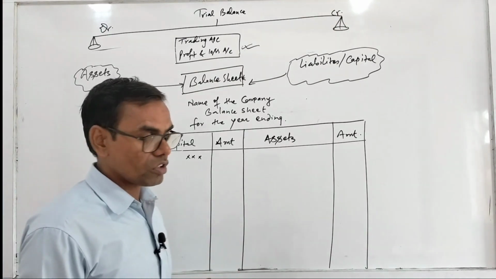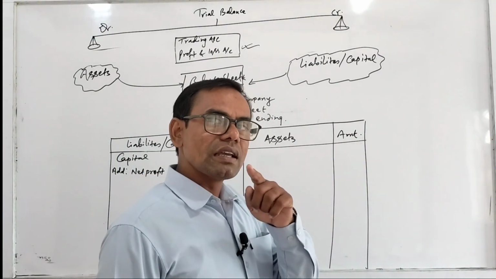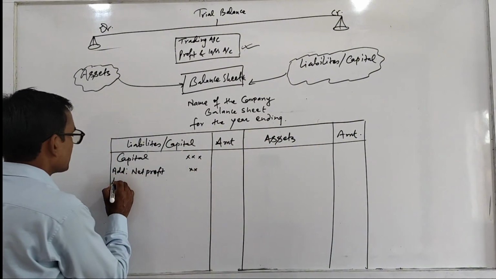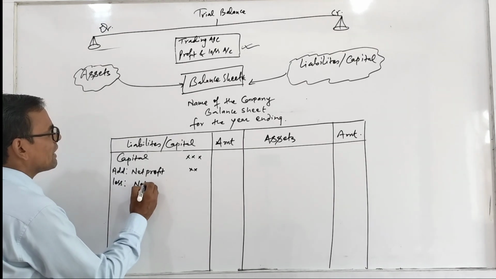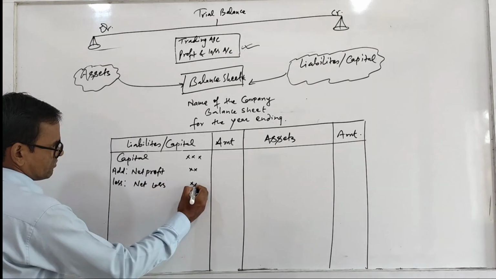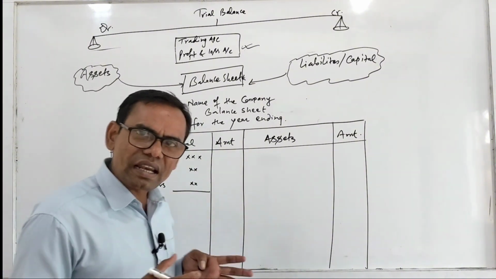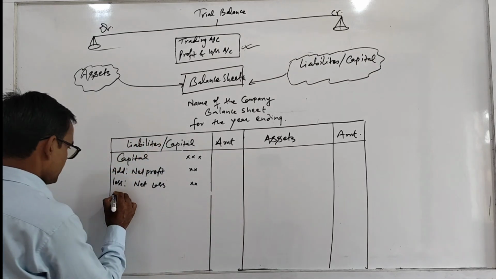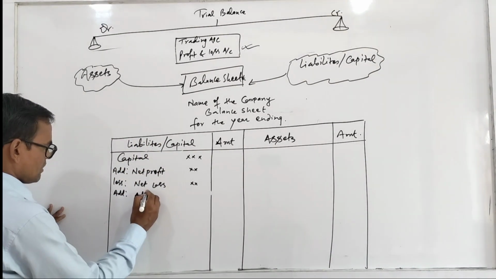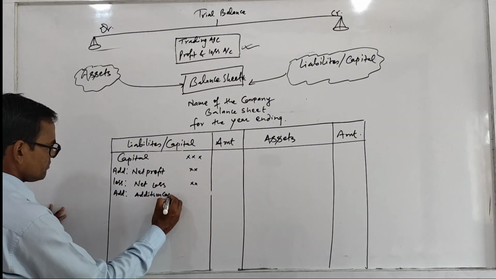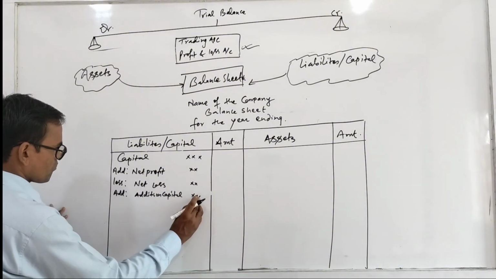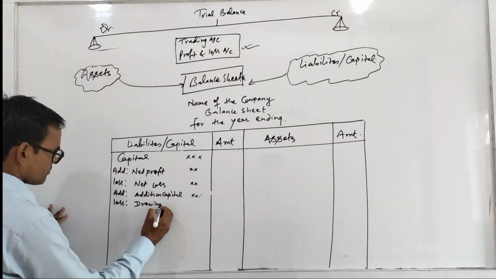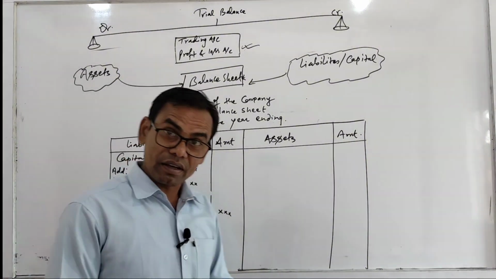From profit and loss account, because while preparing profit and loss account there is either net loss or net profit. If there is net profit you add it, but if there is net loss you less it. Similarly, if there is additional capital, add it, and if there is drawing, less it. Then you have to write here net capital.